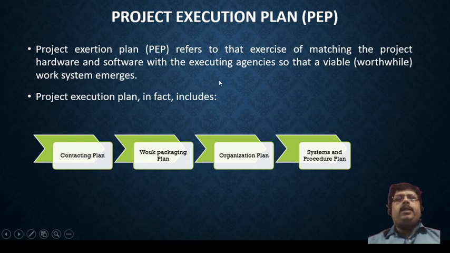As discussed, it is an exercise of matching hardware and software with the executing agencies. It includes 4 stages: contracting plan, work packaging plan, organization plan, and system and procedure plan. If it is asked what the project execution plan is, all these 4 things have to be defined.